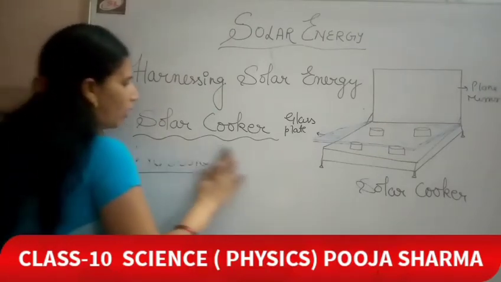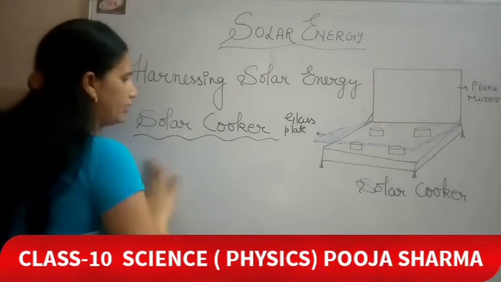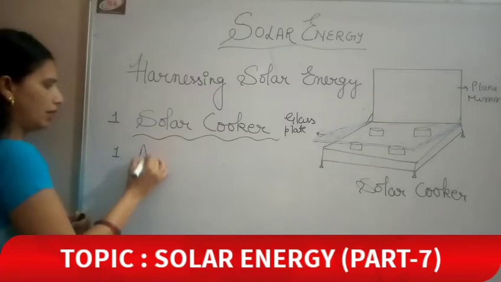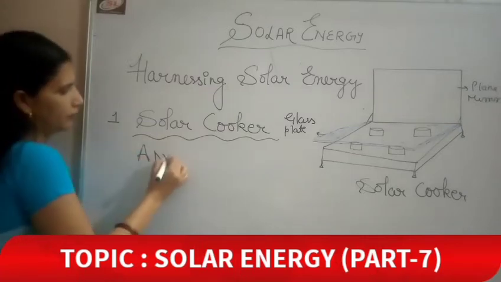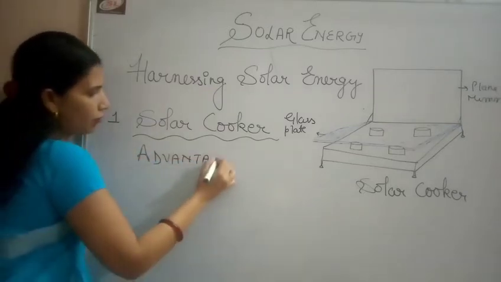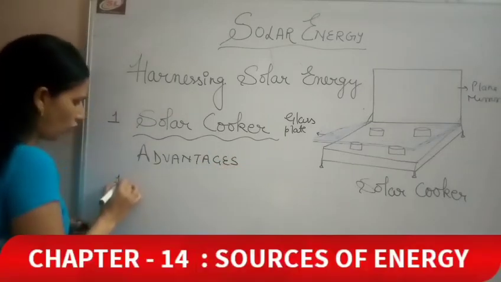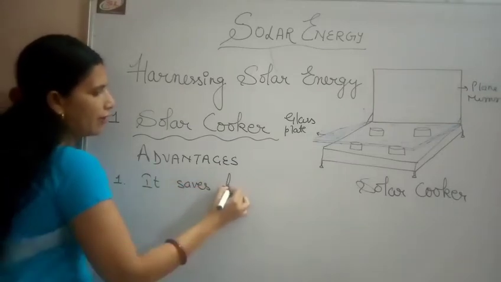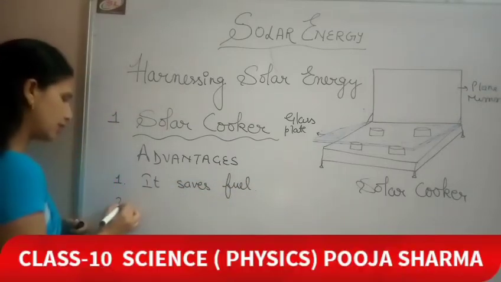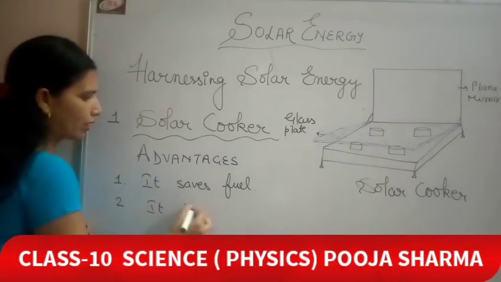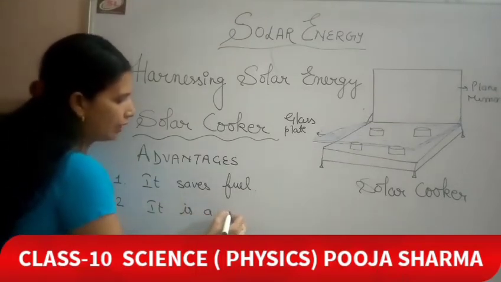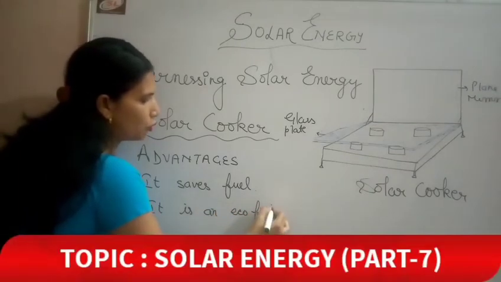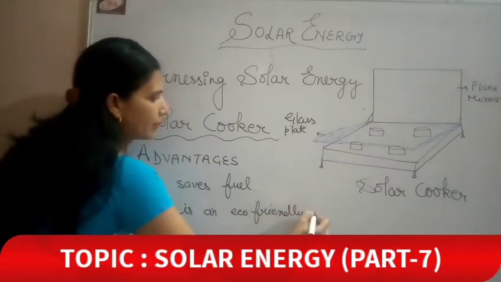Now coming to the advantages of the solar cooker. What are the advantages? Number 1, first of all, it saves fuel. Number 2, it is a smokeless resource, or an eco-friendly resource. It does not cause any pollution. You can write any of the lines, same meaning.